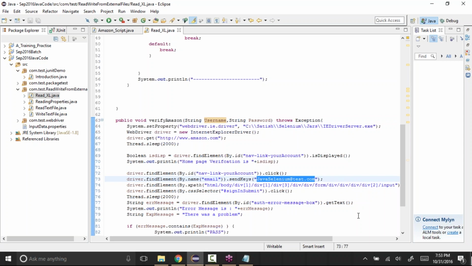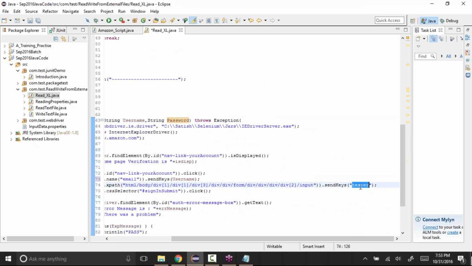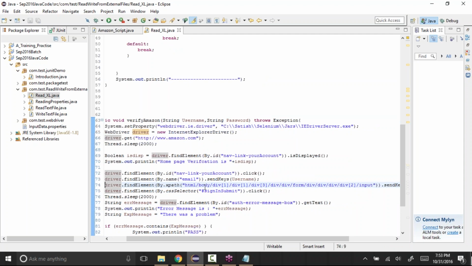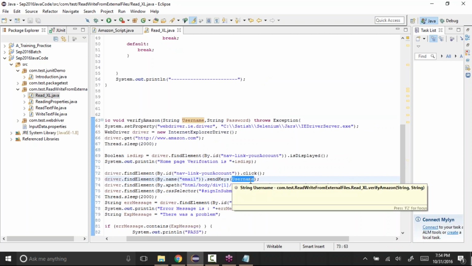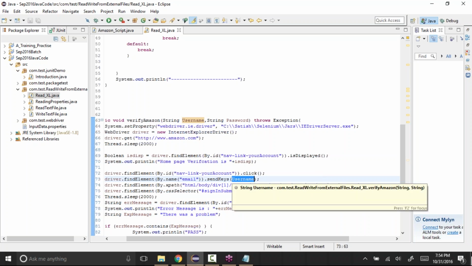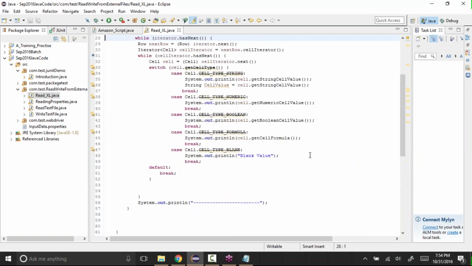Instead of hard coding java@selenium.com, I'll pass this username, and I'll pass this password here. As it is a variable, we should not pass it in double quotes. If you pass it in double quotes, it will treat that as a string. If you pass the name like this, it will treat it as a variable. So, like this.